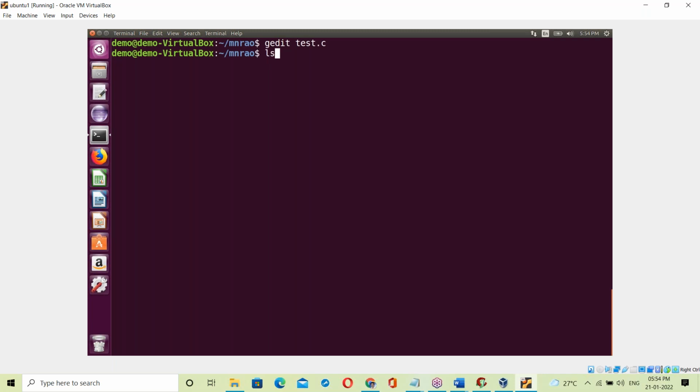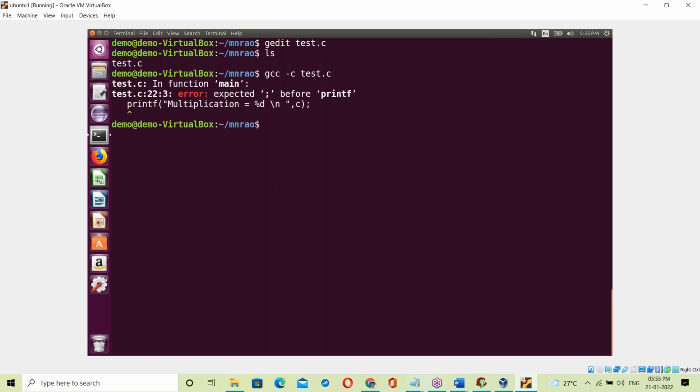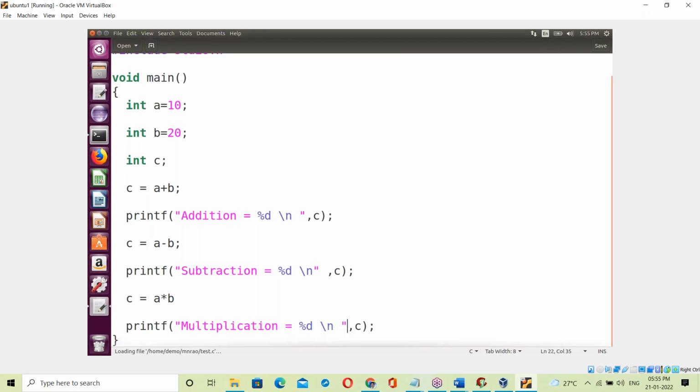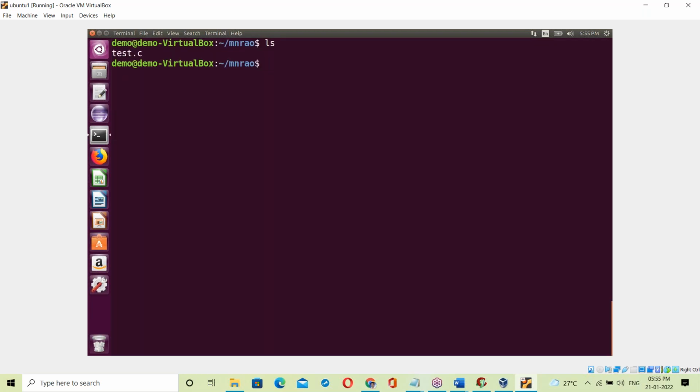After saving, now let us compile it. gcc -c test.c. Still one more error. printf, semicolon expected, line number 22. Yes, here, this semicolon. Save. Saved. Okay, ls. gcc -c test.c. Yes, compile done. Now the test.o file is generated.